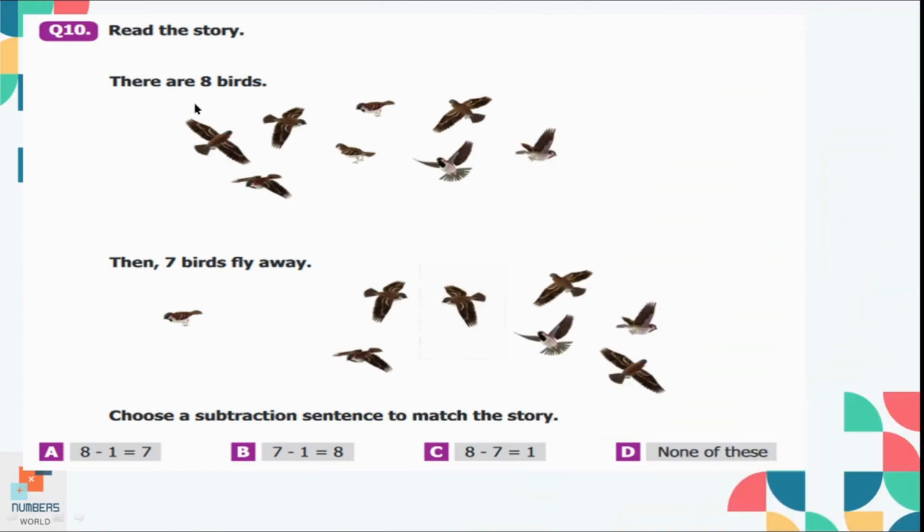Question number 10, read the story. There are 8 birds, then 7 birds flew away. Choose a subtraction sentence to match the story. So there were 8 birds and 7 flew away means 7 are gone. So the remaining bird is 1. Option C is the correct option over here, which matches the story. 8 minus 7 is equal to 1.